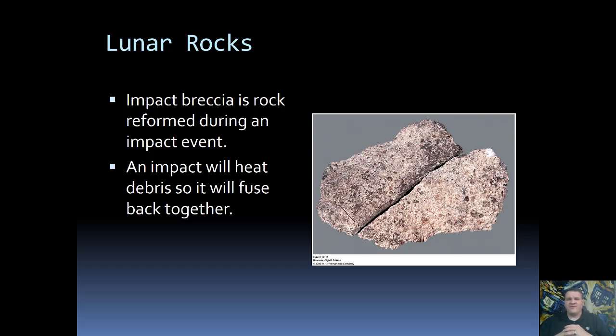A third type of rock we find on the moon is impact breccia. Impact breccia is actually rock formed from impacts. The idea is that meteorite impacts will break up rock, and then if you have a really big one, it will heat the rock, causing it to melt and fuse back together. So it actually kind of looks like a sedimentary rock in that it's made up of a whole bunch of smaller pieces, but because it melted and then cooled, it is still considered an igneous rock.